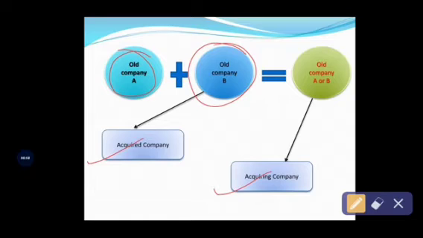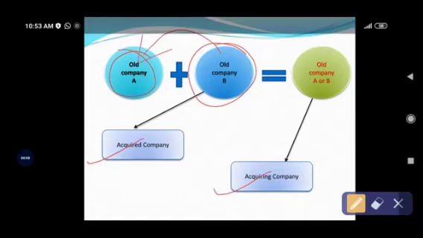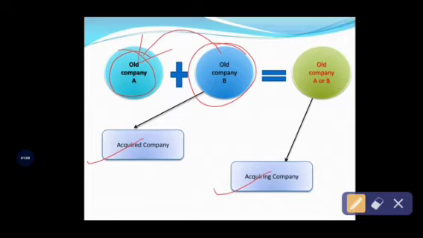For example, assume A company is going to acquire the assets from the B company. Then ultimately A company will take over the business of B company also. A company is purchasing the assets from the B company, so A company has a right to control the assets of the B company. Ultimately, A company will take over the business.